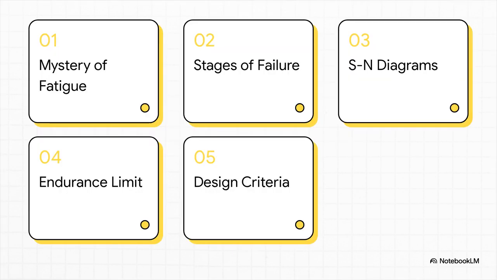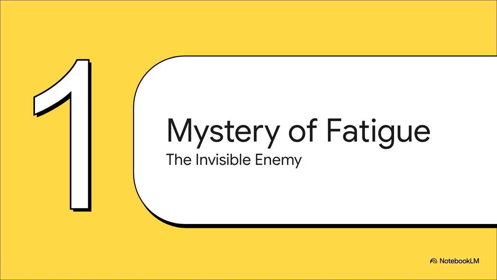Here's our roadmap for the explainer today. 1. The mystery of fatigue. 2. 3 stages of failure. 3. SN diagrams and cycles. 4. The endurance limit threshold. And 5. Goodman and Soderberg criteria. Basically, we're going to start by diagnosing the physical reality of how these cracks form, then transition to the graphical data engineers use to track them, and finally, we'll dive into the math that prevents these catastrophic failures before they ever happen.